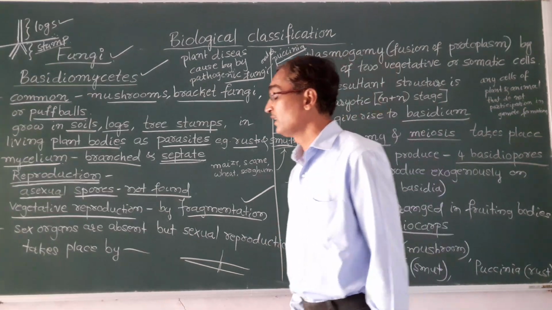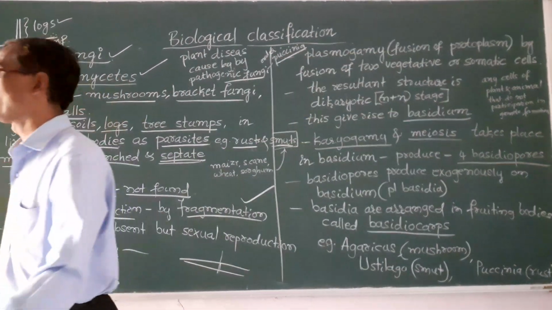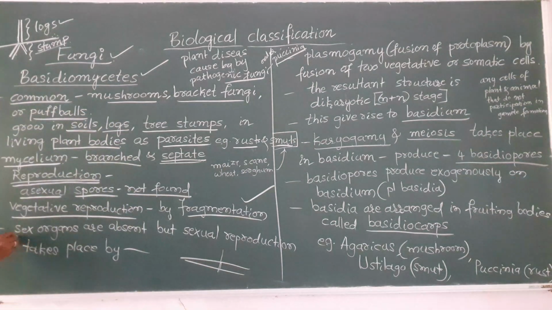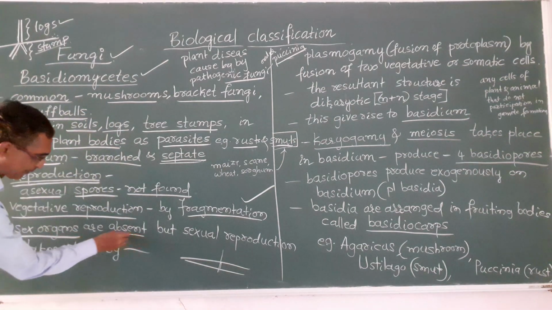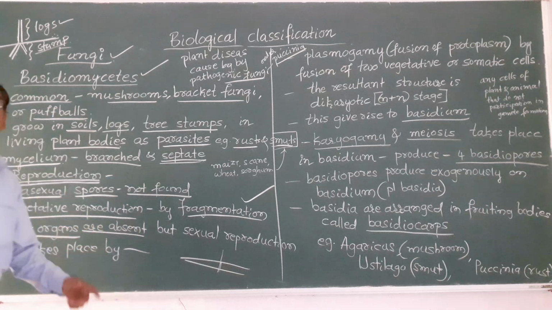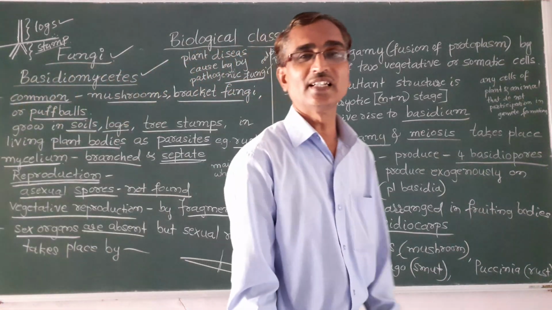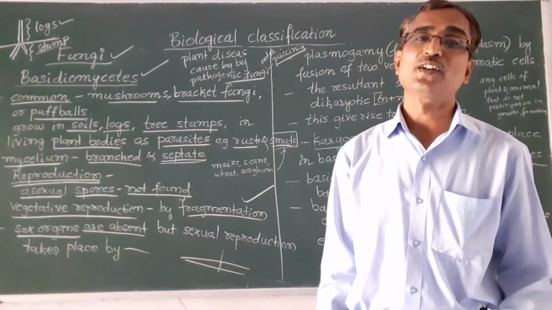And next, regarding sexual reproduction, here sex organs are absent. Therefore, sexual reproduction is not observed or seen.